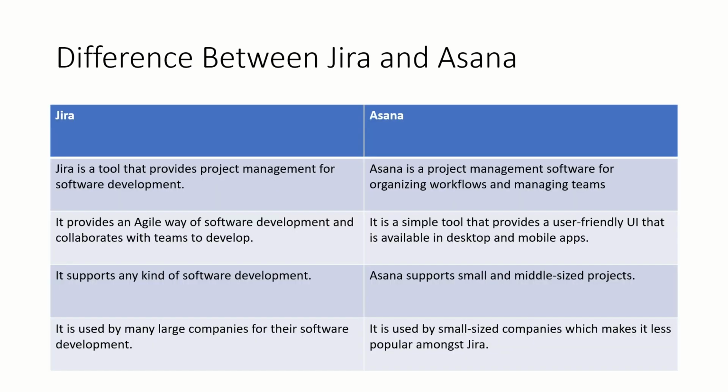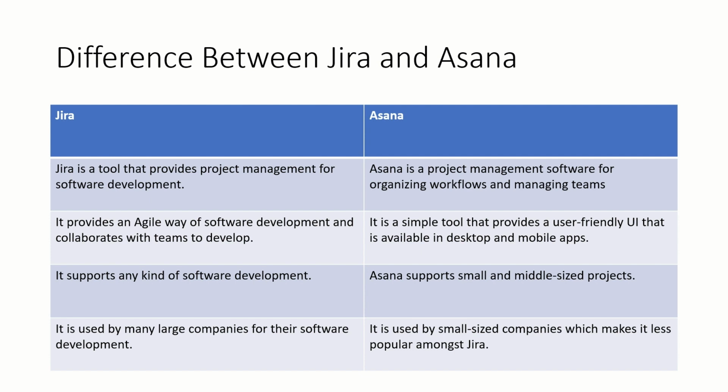First of all, Jira is a tool that provides project management for software development. Okay, keep in mind that Jira is mainly used for software development project management. Asana is a project management software for organizing workflow and managing teams. So if you are doing some other task, then also you can use Asana. But if you are mainly focused on software development, you might be using Jira.